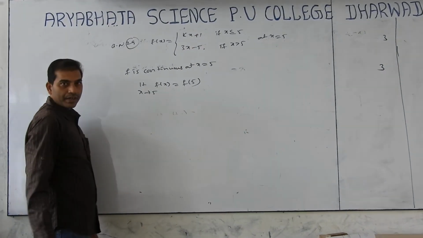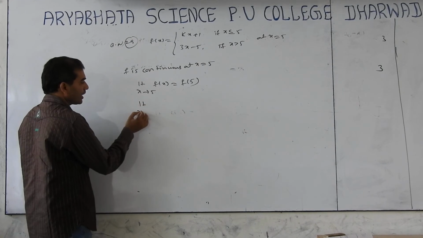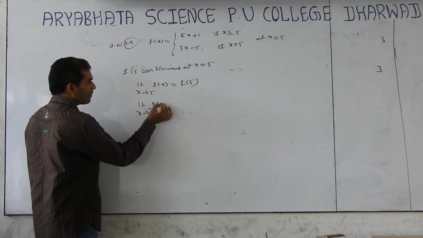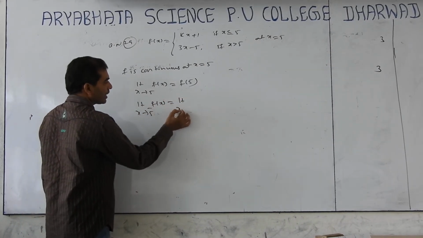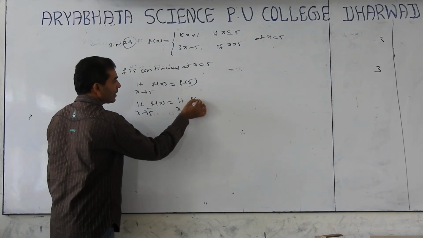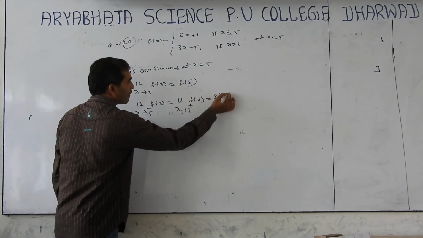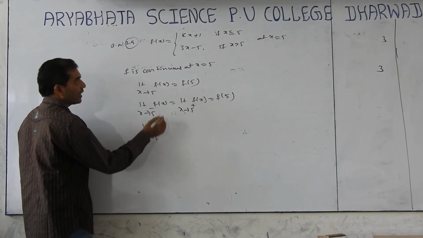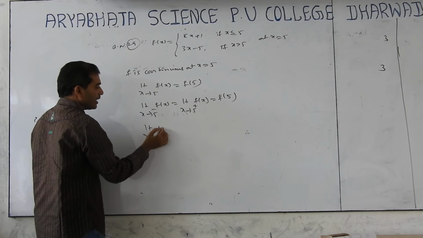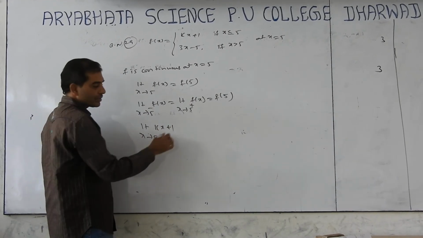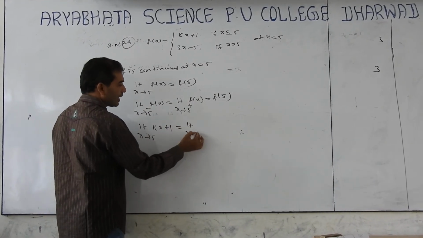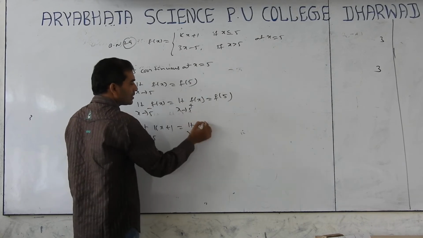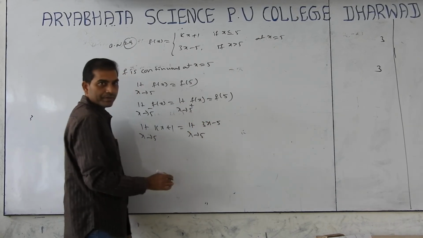So limit of x tends to 5 minus f of x, limit of x tends to 5 plus f of x, equals f of 5. Limit of x tends to below 5, kx plus 1, equals limit of x tends to above 5, 3x minus 5.